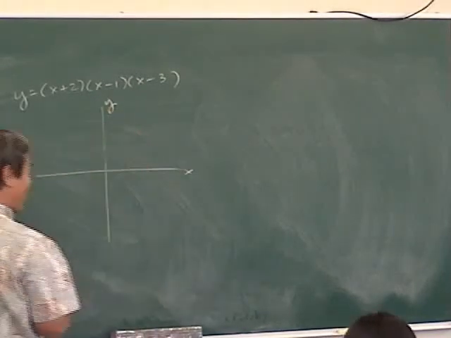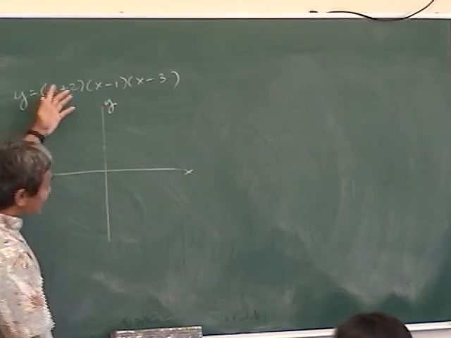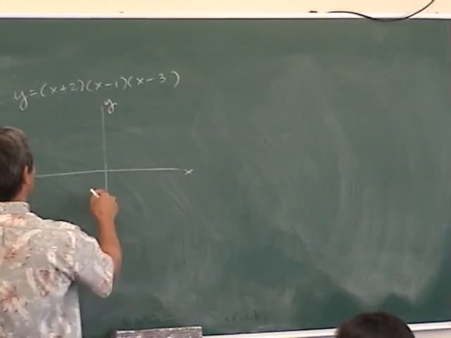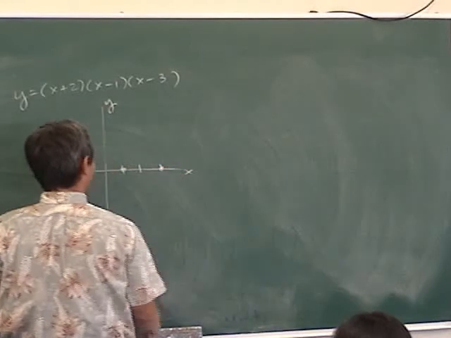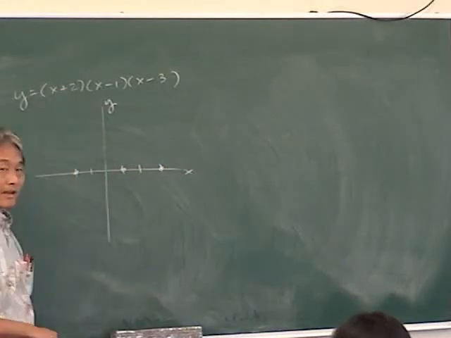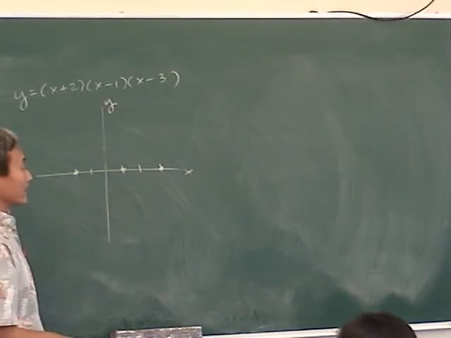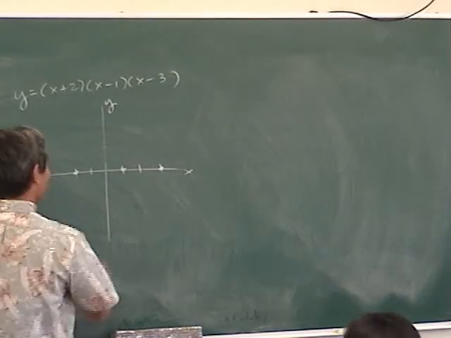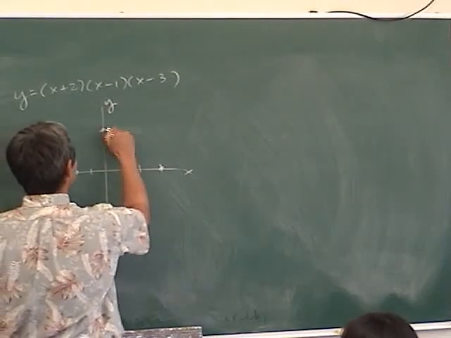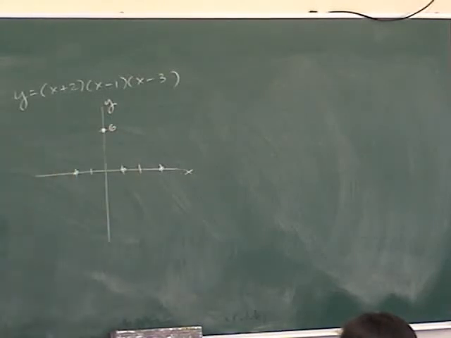Okay, so whenever you graph polynomials, the first thing you do is plot the x-intercepts and the y-intercept, right? Now, if the thing is in factored form, x-intercepts are easy, right? What are they? Negative 2, 1, and 3. Y-intercept, you simply plug in 0 for x, right? Hopefully we can do that in our heads quickly. What's 2 times negative 1 times negative 3? 6. It's 6. So should I go 1, 2, 3, 4, 5, 6, or just go like this? Change the scaling, 6. You want to do 1, 2, 3, 4, 5, 6? So what happens if it's like 65?